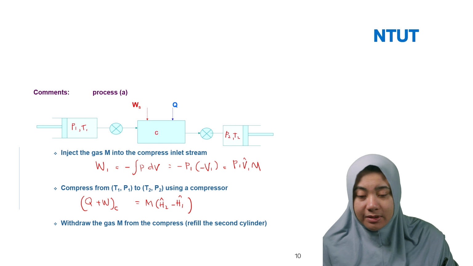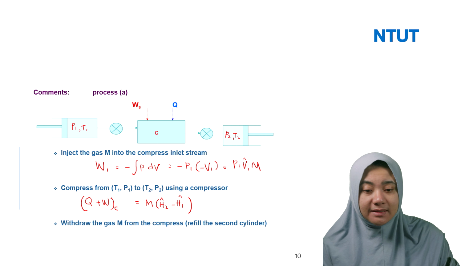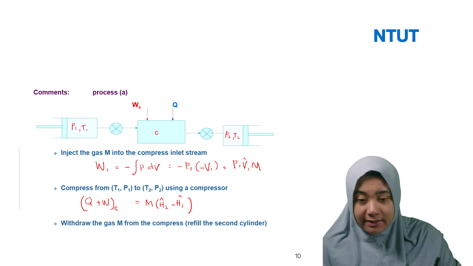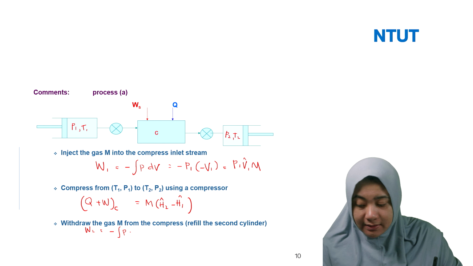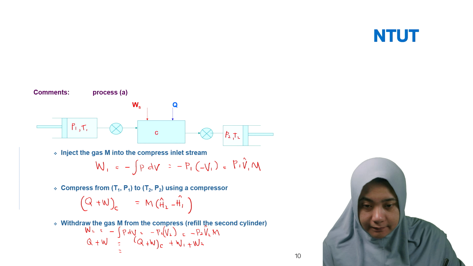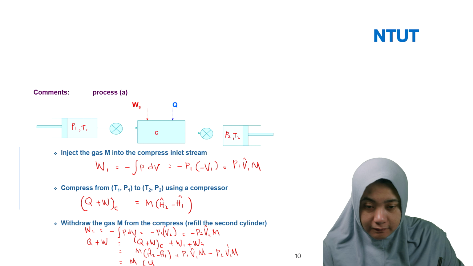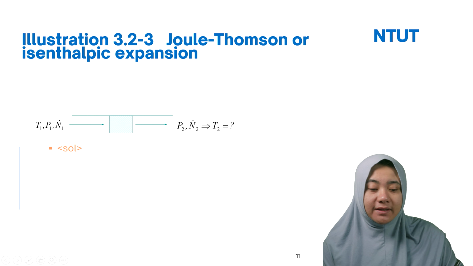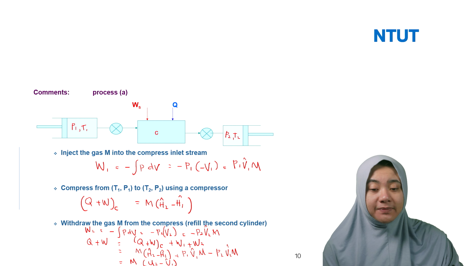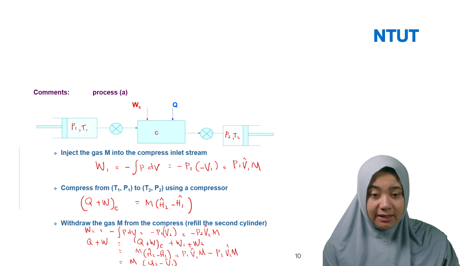How about we draw the gas M from the compressor and refill the second cylinder or the second piston? We can write W2 equal to minus integral P dV. So for withdrawing the gas M from the compressor and refilling the second cylinder, as you know, W2 here for the work is equal to minus P dV.